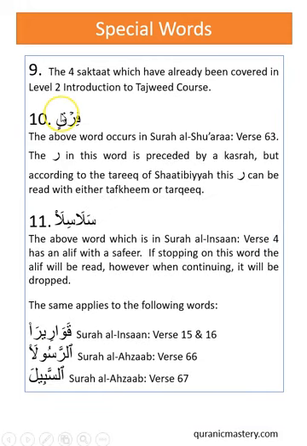Let's move on. Number 9 is the 4 sakatat. Now the sakatat, we have already taught this in the level 2 introduction to Tajweed course, but just for your recap, we can say that sakatat are one is in Surah Yasin, one is in Al-Kahf, one is in Al-Qiyamah, and the other is in Al-Mutaffifin. So in these 4 surahs, there is a special sector in which you stop but you don't take a breath. Example, Kalla bal rana.